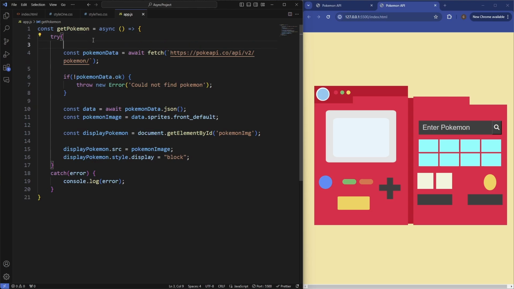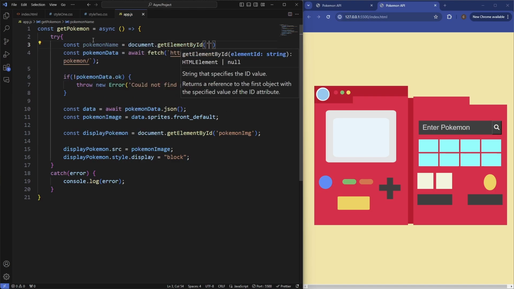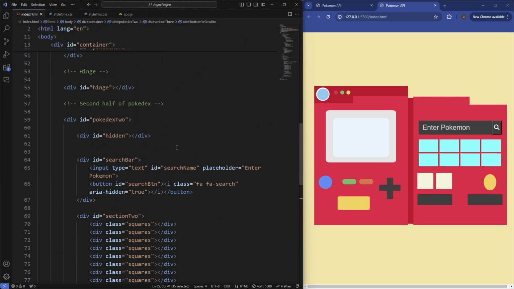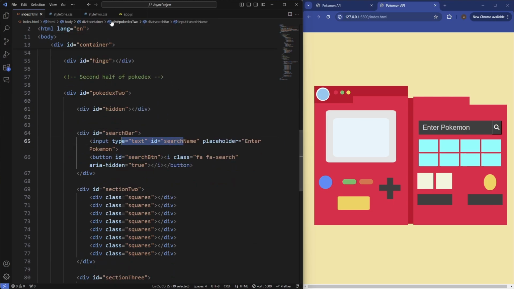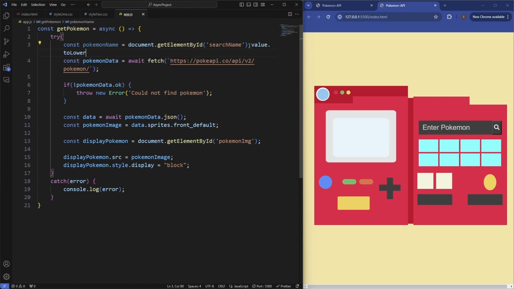So we'll go above this, so const pokemonName is equal to document.getElementById. So really similar to how we did it in the weather API. This is the search name input. So this input here, we want to grab the value of that, but also automatically set the value that we put in here to lowercase, so using the lowercase method.